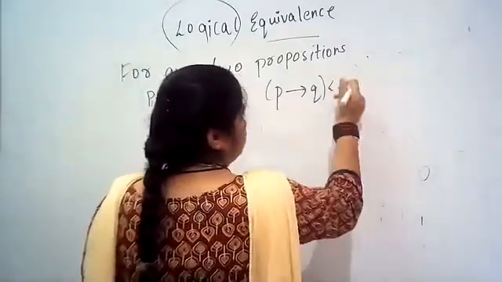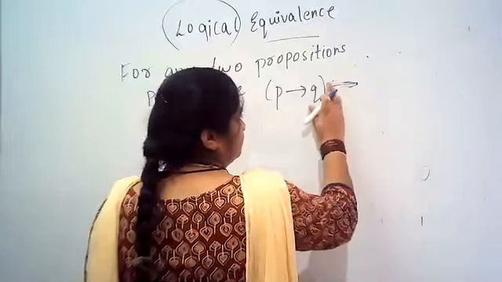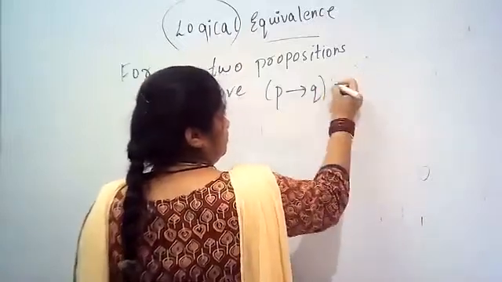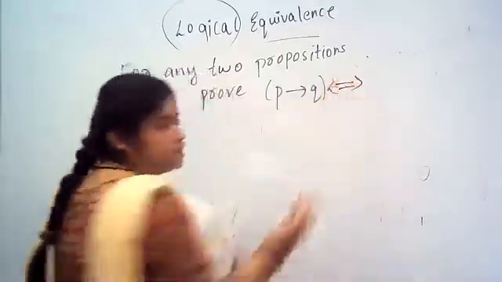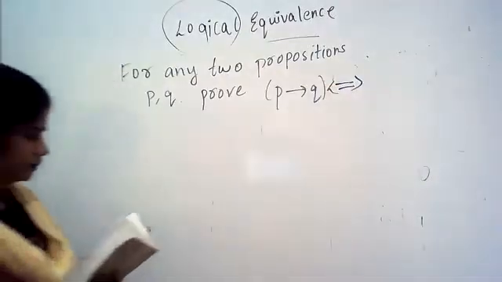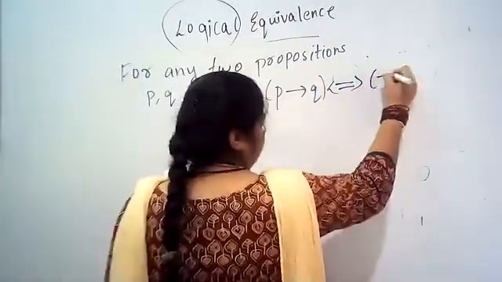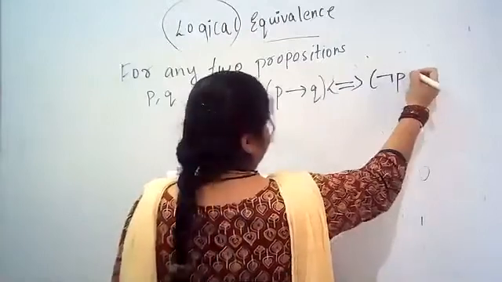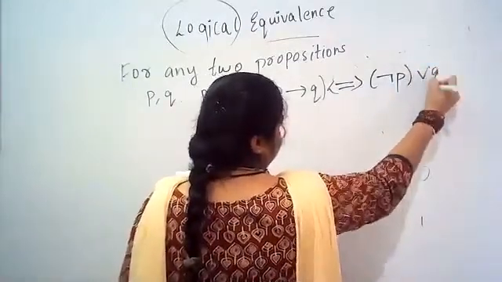Don't write it as a conditional symbol. Is logically equivalent to, see here, P, close the bracket, disjunction Q.